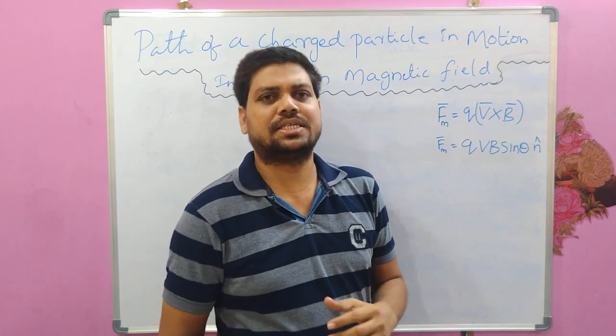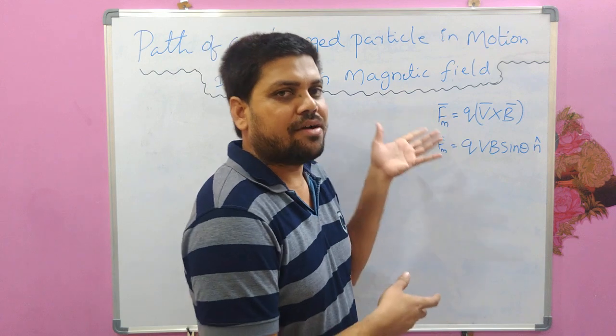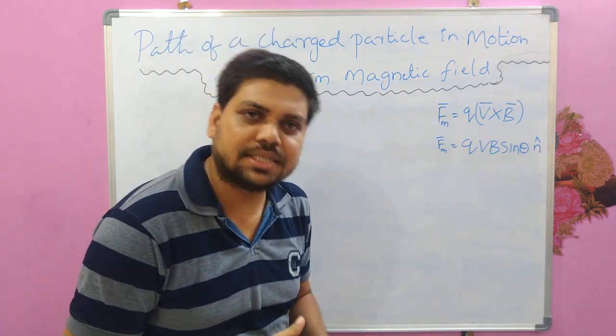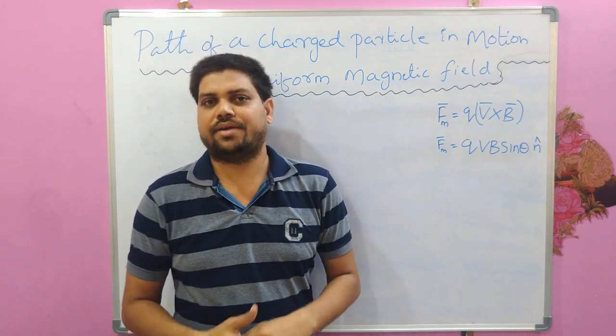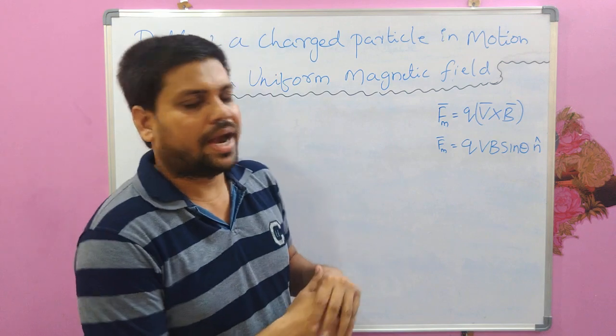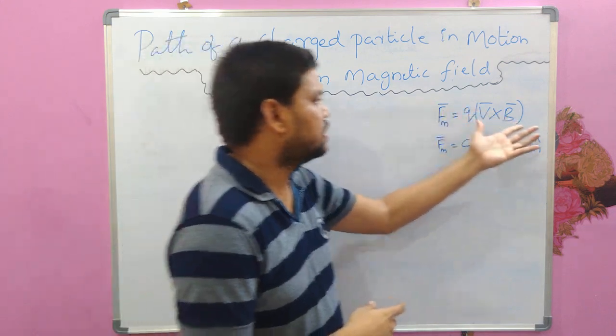In the previous lecture of mine, I discussed the force acting on a charged particle in the magnetic field, and that force is called the magnetic force, and the expression is this.